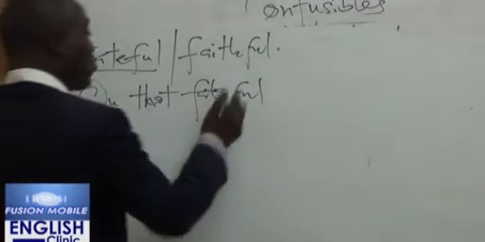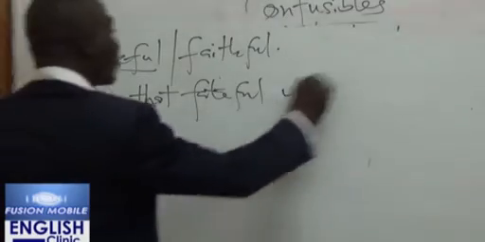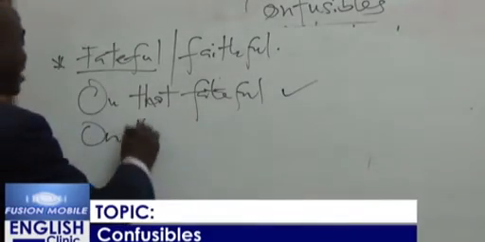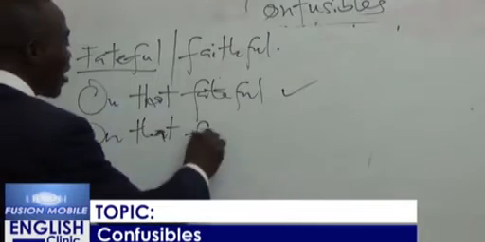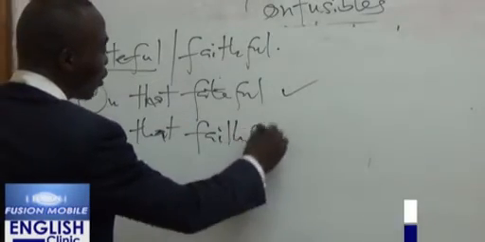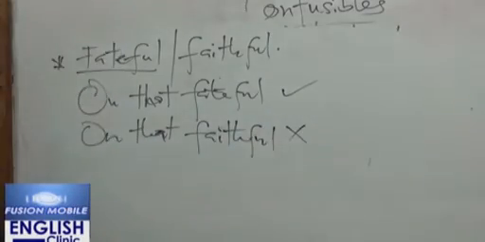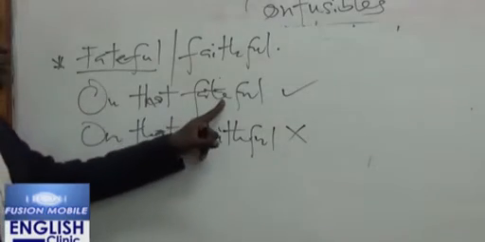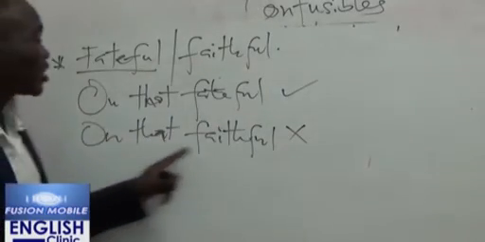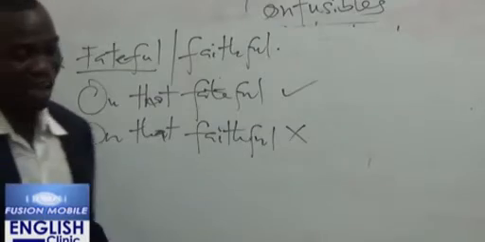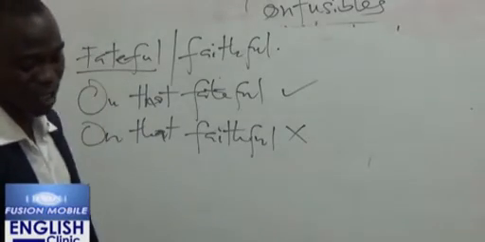So this is correct. But we don't say on that faithful day. This is wrong. The day something terrible happened, that is fateful, and faithful means loyal.